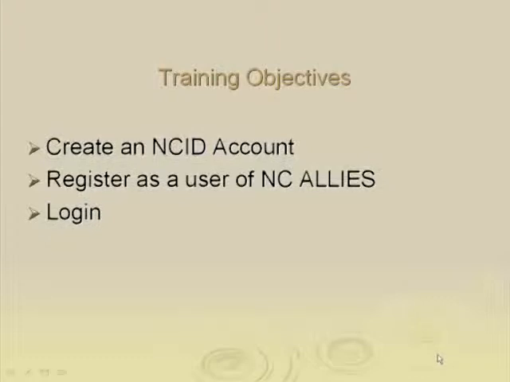During this training module, we will begin to create an NCID account. We will then use our new NCID account to register as a user of NC Allies so that we may log in to NC Allies and complete our online application for funding.